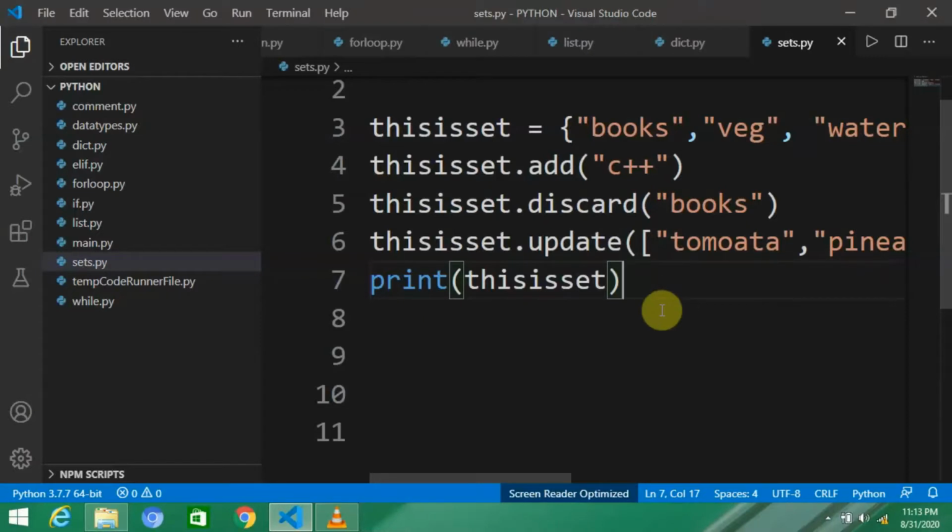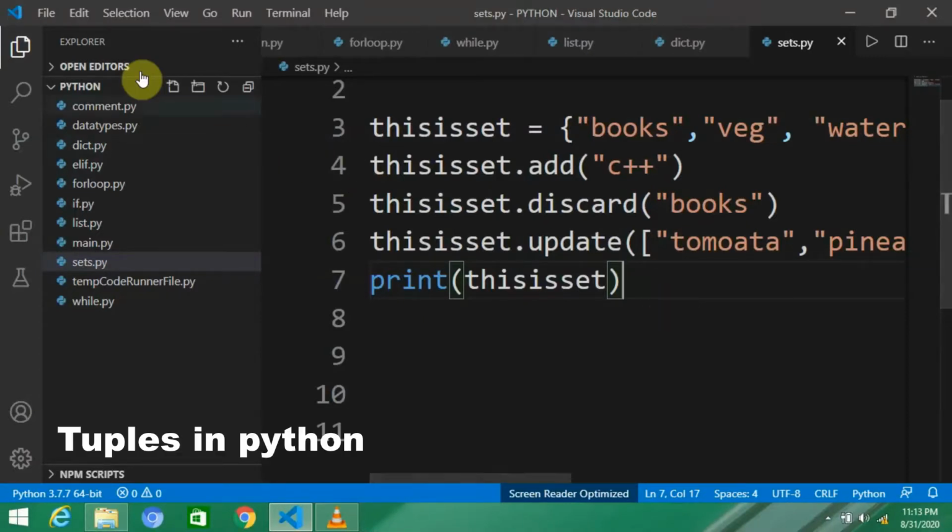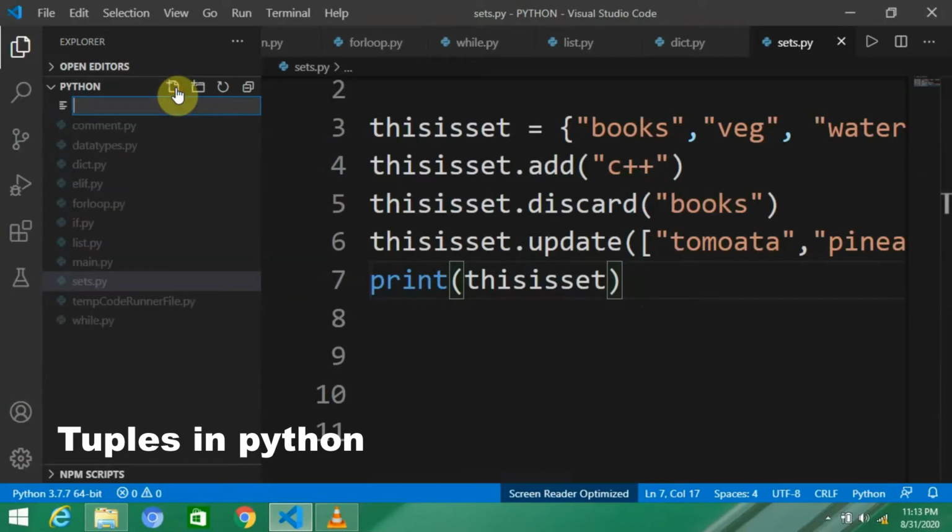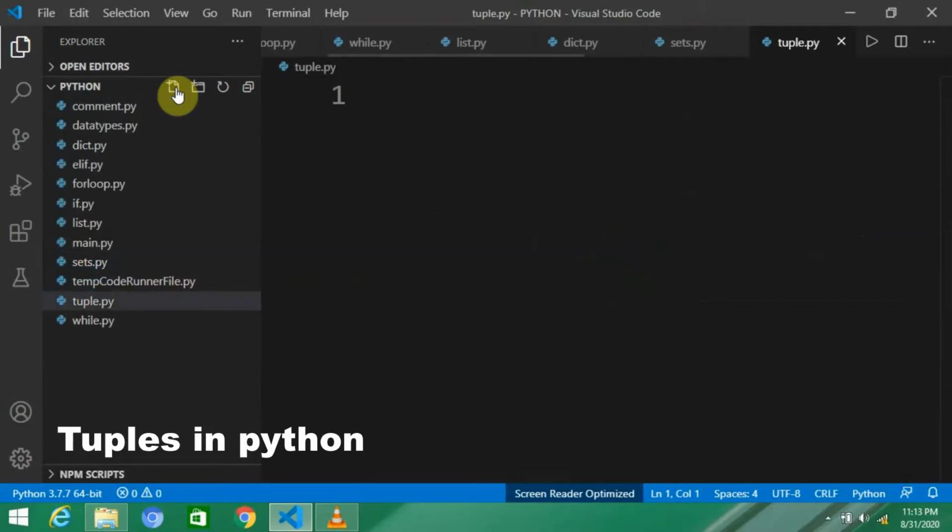Now we are going to learn the concept of tuples in Python. Simply, I'm going to make a new file here. I will name it tuple.py, and after this you can say that you are a Python developer if you learn everything that I teach to you from start to end.